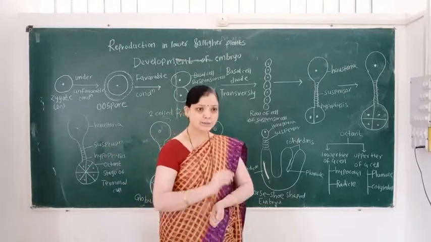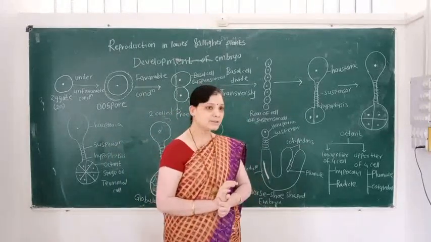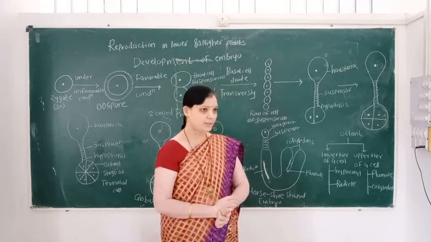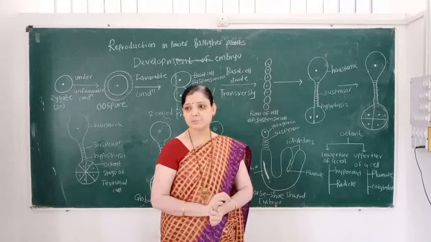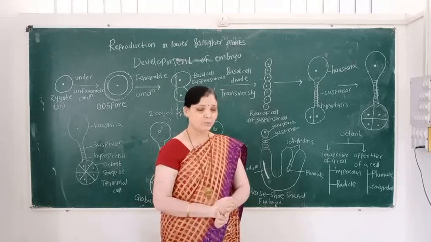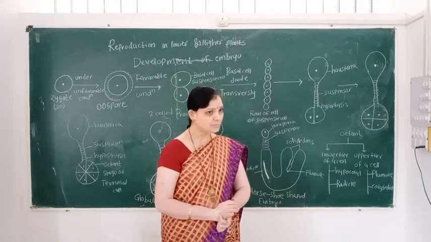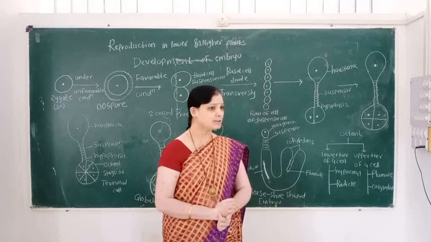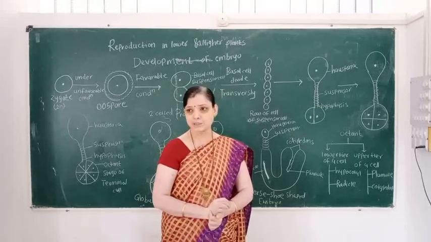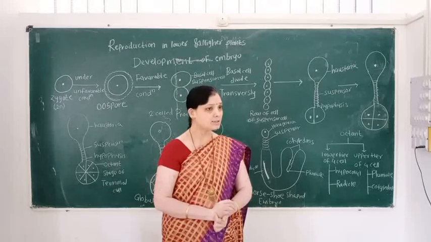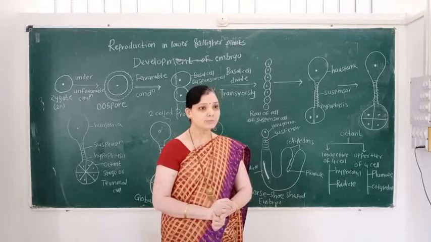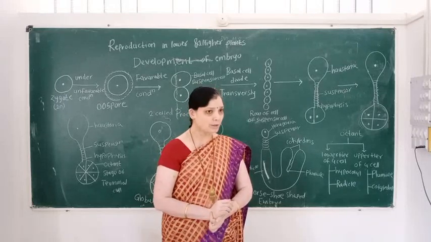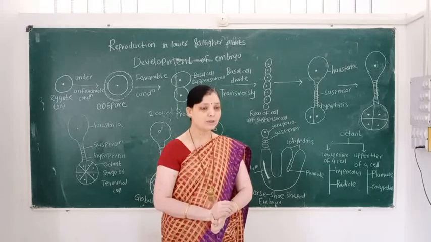Students, we know the important characteristic of angiospermic plants. This characteristic is double fertilization. What is double fertilization? Out of the two male gametes, one male gamete unites with the female gamete to form the zygote, and another male gamete fuses with the secondary nucleus to form a triploid primary endosperm nucleus.